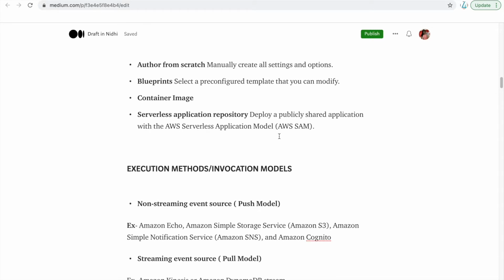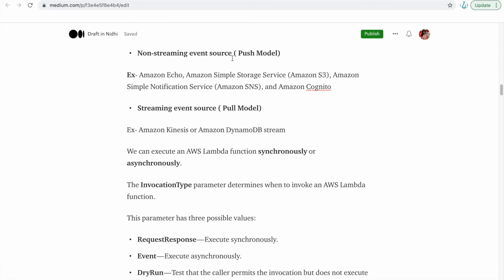Okay. Now the execution model: when you create a lambda function, how can it be executed? For that there are two things. One is the non-streaming event source, which we call the push model. These are services like Amazon S3. How that works is, something happens on the S3 bucket and it triggers your lambda function. That is called the push model. It is pushing the lambda function to get triggered.